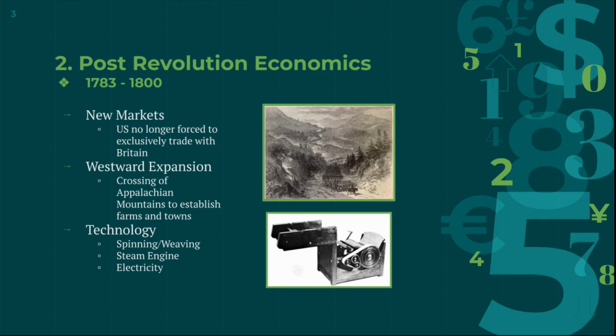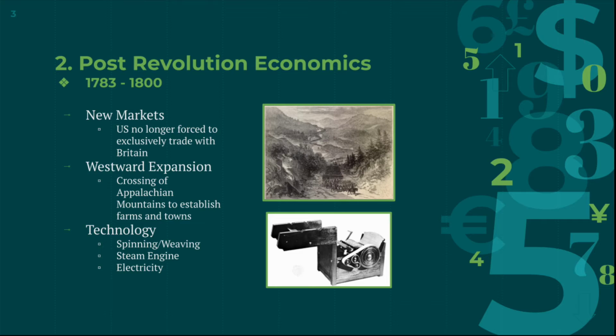The early stages of westward expansion at this point in history also created new economic trends and ways of life. Following the Revolution, people were able to cross the Appalachian Mountains and establish towns and farms. By 1810, Ohio, Tennessee, and Kentucky had been transformed from wilderness into a region of farms and towns. The people of this region were highly focused on self-sufficiency as a means for living in place of trade and business.